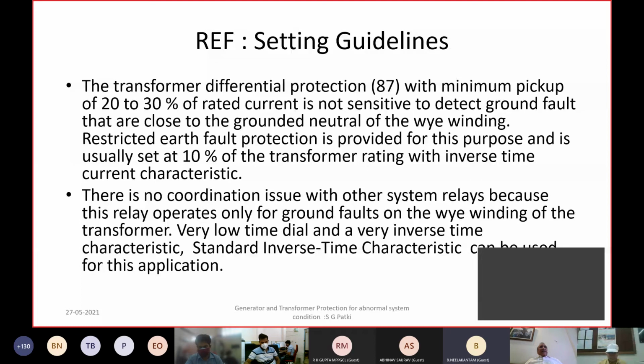Unlike when there are loads on single phase basis, which happen in the distribution system. At the EHV level, such an unbalance of more than 1% is normally not seen. And if there is a fault, then obviously the current based protection will be much more effective than the voltage based protection.